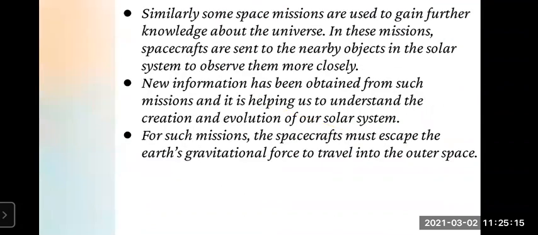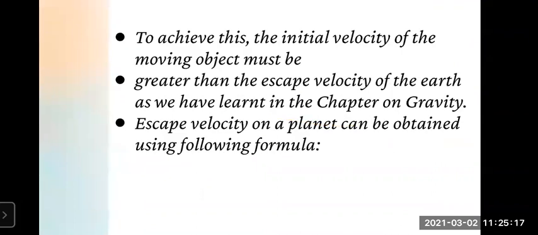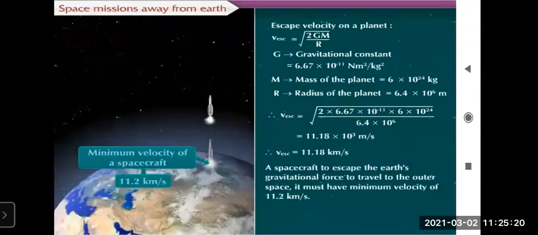And at last we have seen the expression for the escape velocity. I will tell you in short what the expression is. To achieve this, the initial velocity of the moving object must be greater than the escape velocity of the Earth, as we have learned in the chapter on gravity. So the escape velocity V_esc is equal to the square root of 2GM upon R. G stands for the gravitational constant, that is 6.67 into 10 raised to minus 11 newton meter square per kilogram square. Capital M stands for the mass of the planet, 6 into 10 raised to 24 kg. Capital R means the radius of the planet, 6.4 into 10 raised to 6 meter.